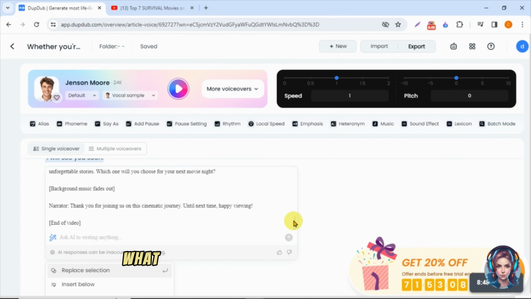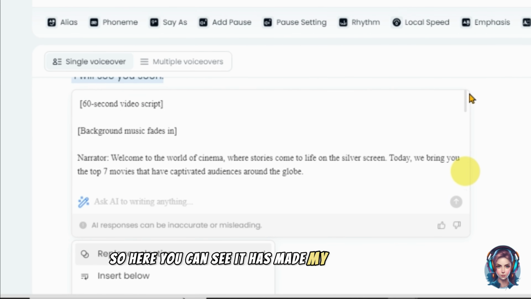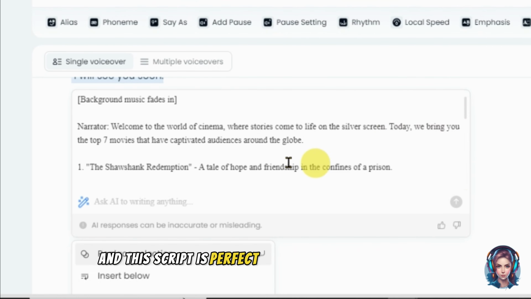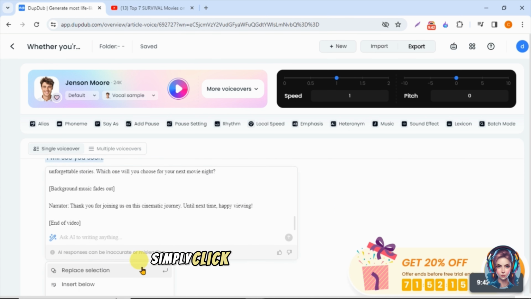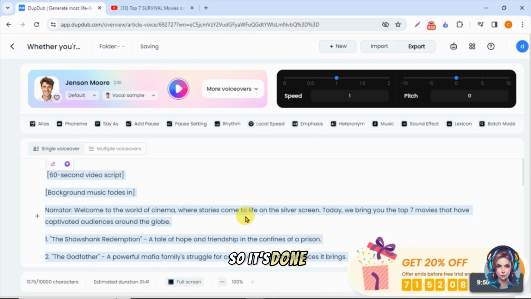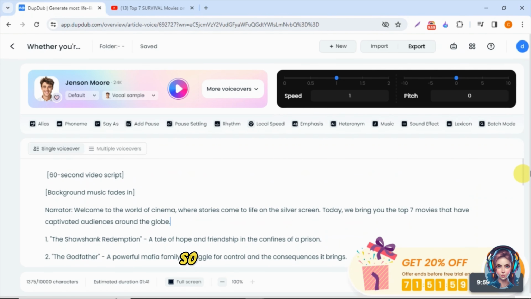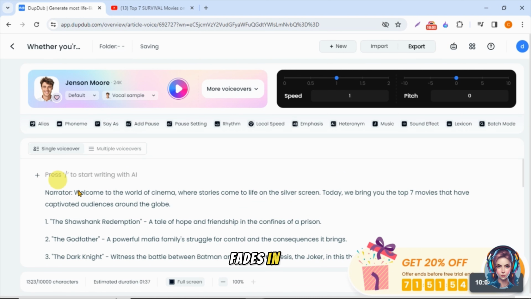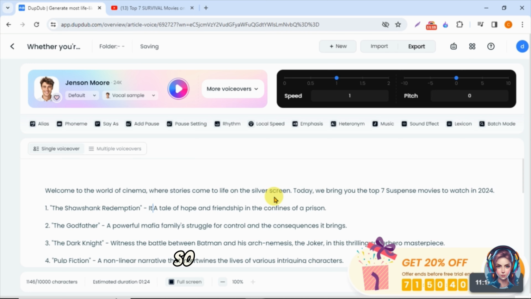So you can describe what changes you want to make in the script and it will do the work for you. So here you can see it has made my script shorter, and this script is perfect for the kind of video I want. Now if you are satisfied with the script, simply click on replace selection and it will replace the original script. So it's done. Now I will manually make some changes in the script so that it can look perfect. So I will remove these lines like 60 seconds video script, background music fades in, etc. You can also add your channel name or whatever you want in the script. So edit your script perfectly so that your video can sound good.